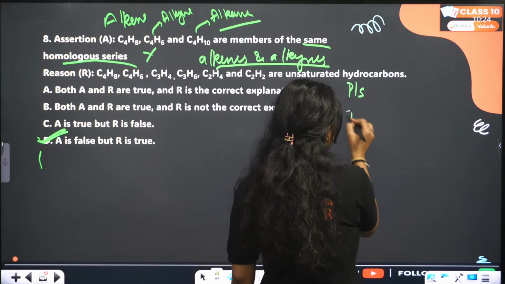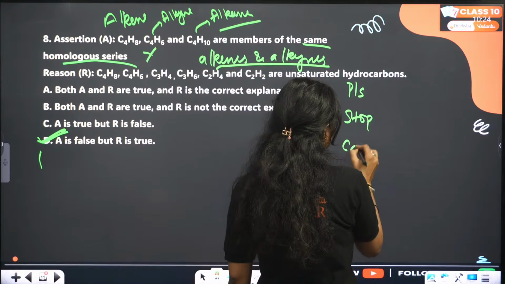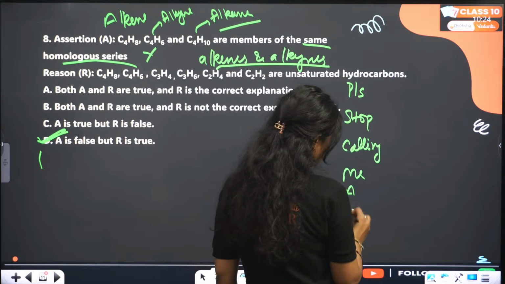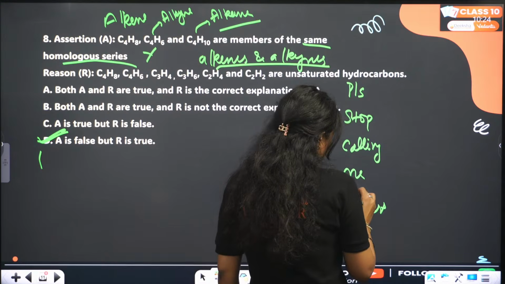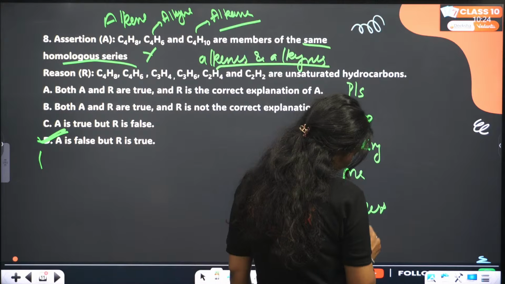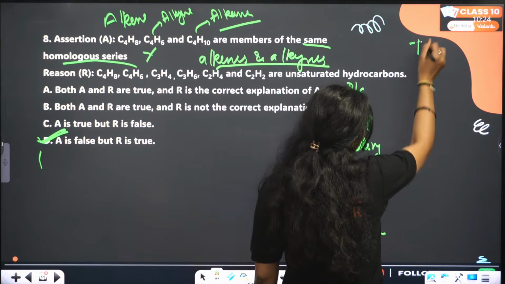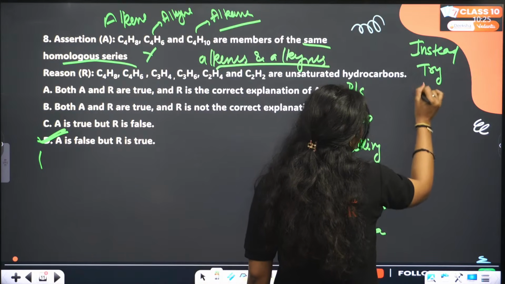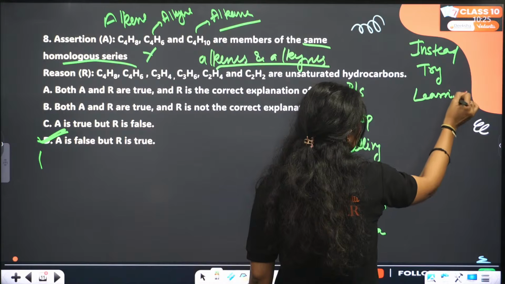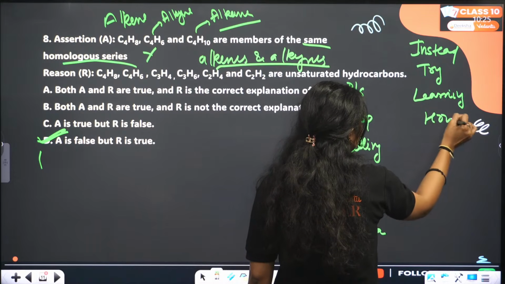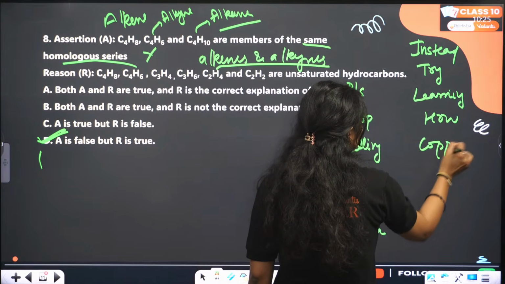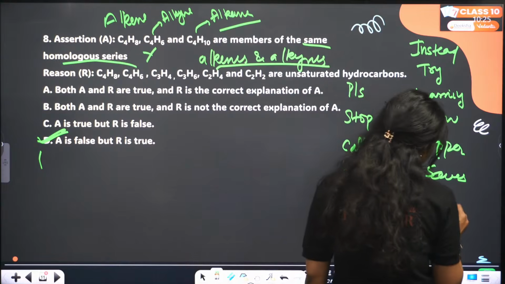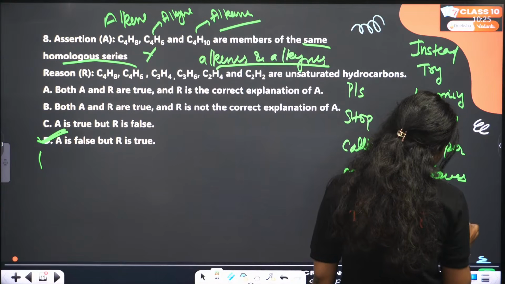Please stop calling me a careless zebra. Instead, try learning how copper saves gold, platinum.